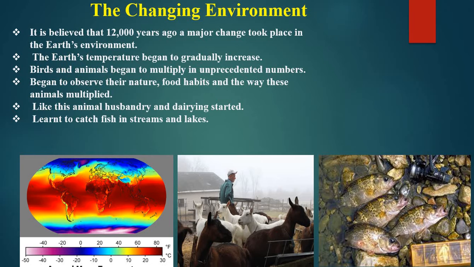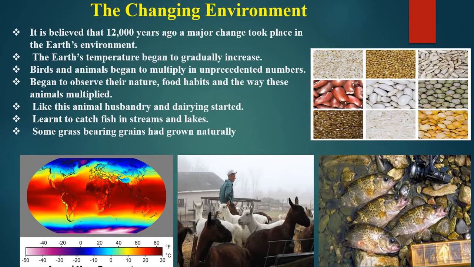All that started here, and some grass-bearing grains also started growing naturally. So this is what happened in the changing environment before 12,000 years.